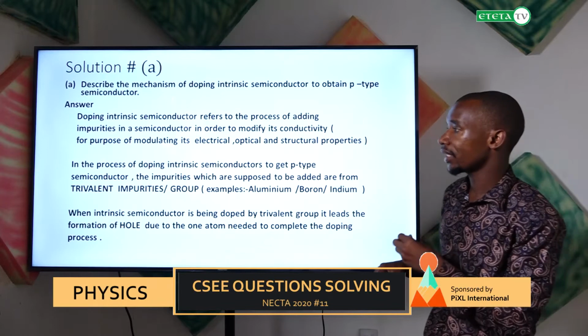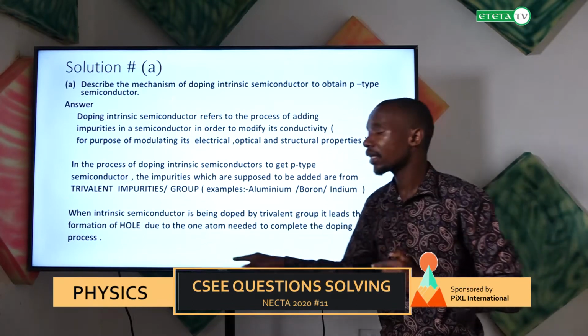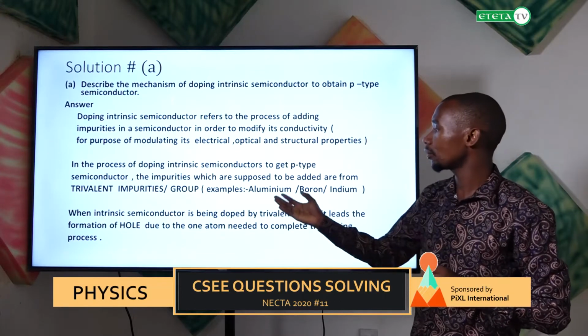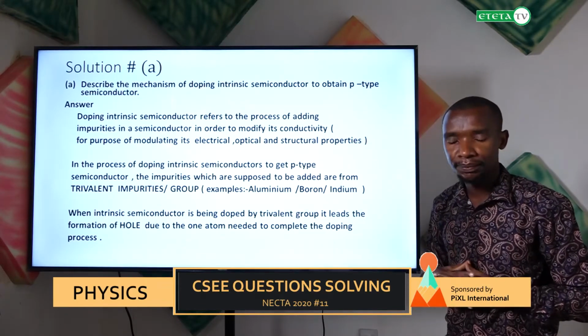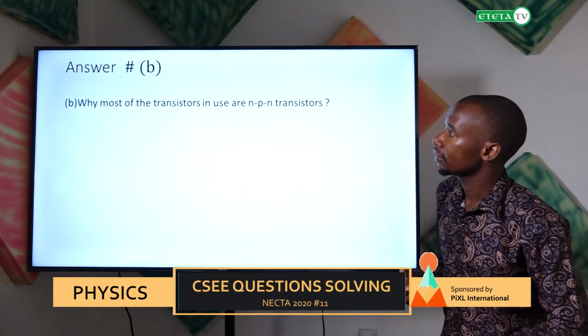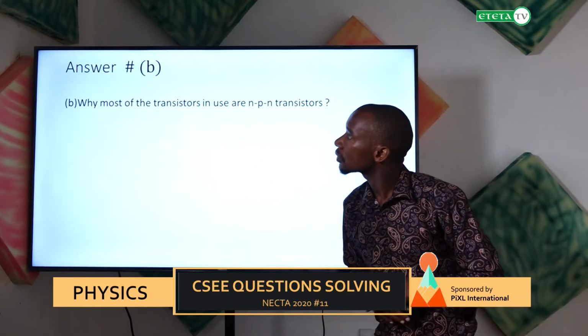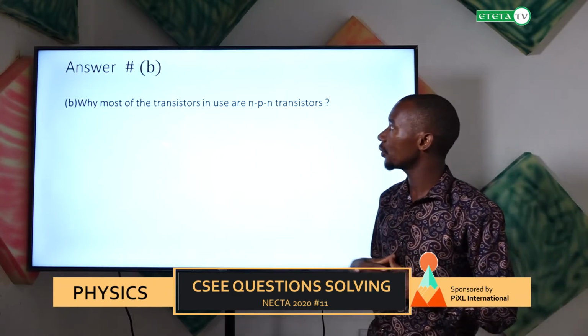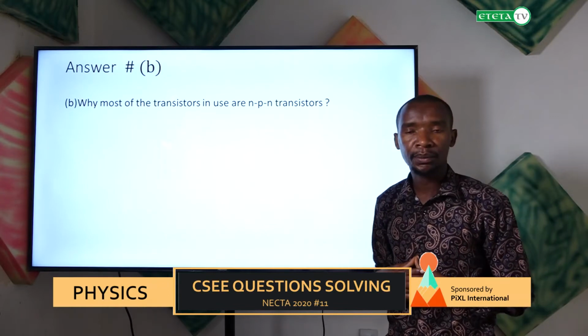So this is how you can describe the mechanism of doping. Simply, you take an intrinsic semiconductor doped with a trivalent group such as aluminium, boron, or indium. In part B, we are going to answer this question: why are most of the transistors in use NPN transistors?